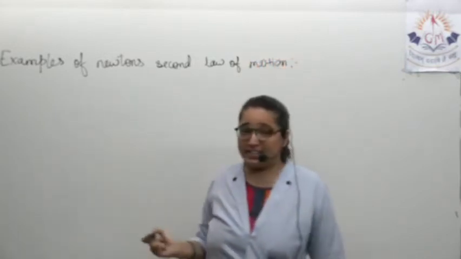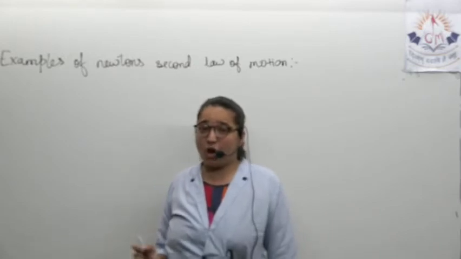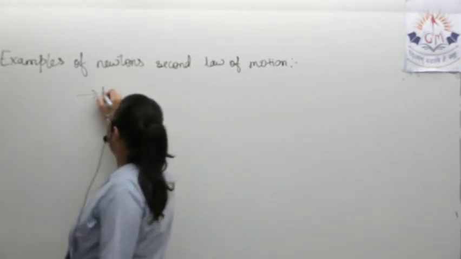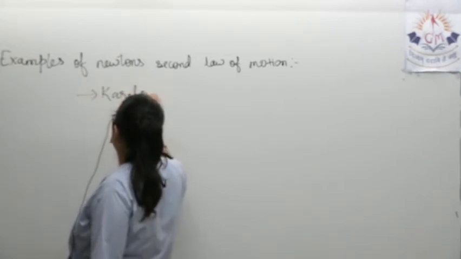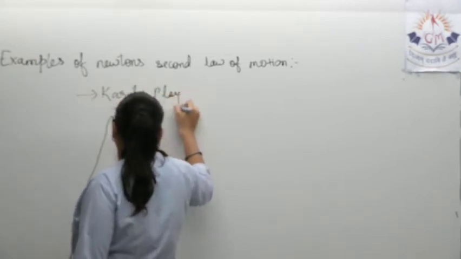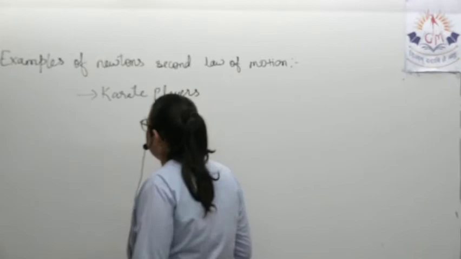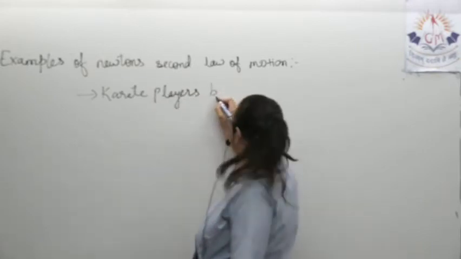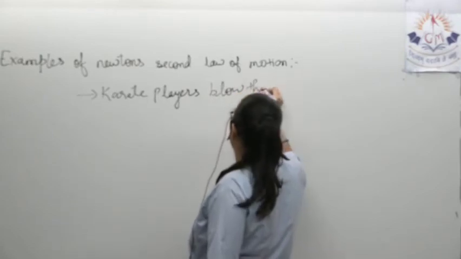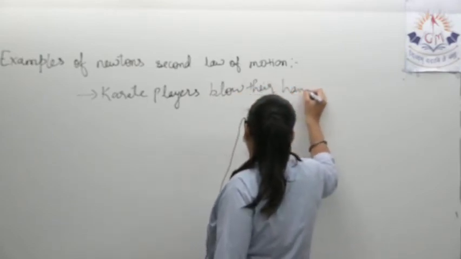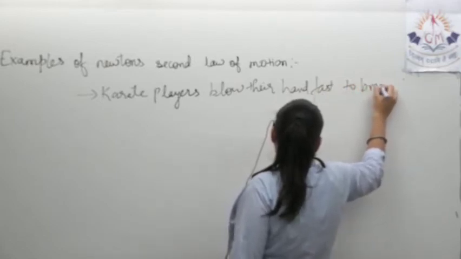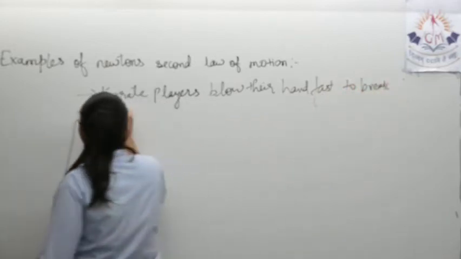What are the examples of Newton's second law of motion? The very first one is the karate players. What do they do? They blow their hand fast to break the brick.